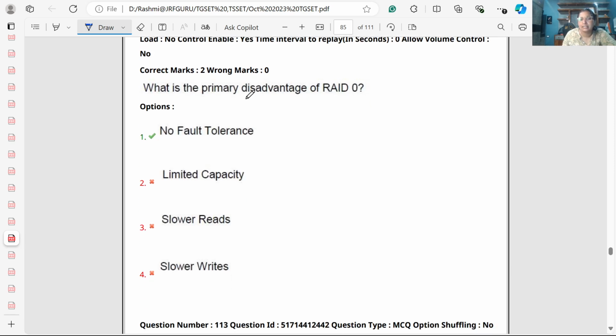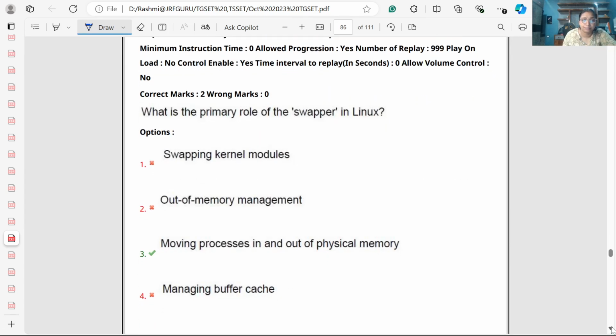What is the primary disadvantage of RAID 0? It has limited capacity, slow reads, slower writes. No, it does not have fault tolerance. It does not have fault tolerance.